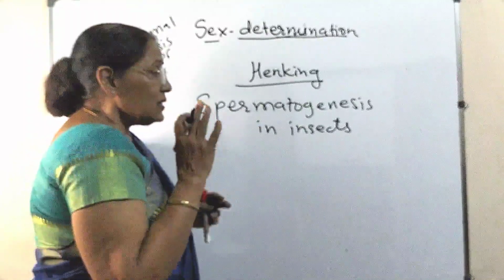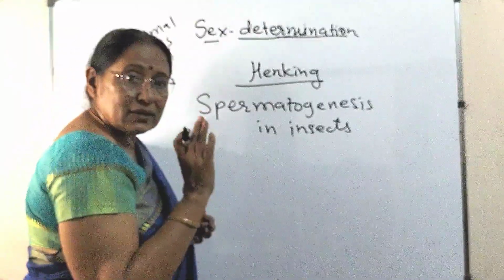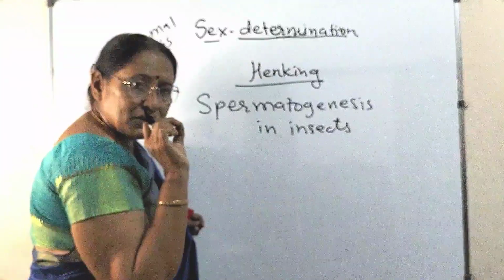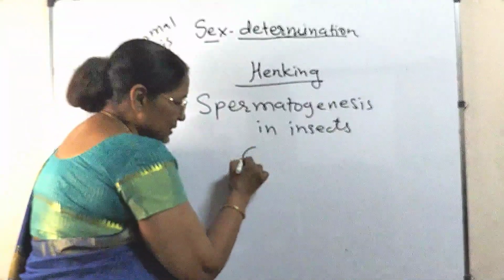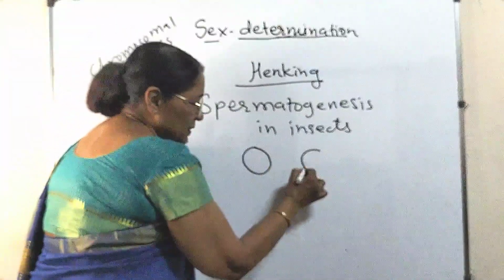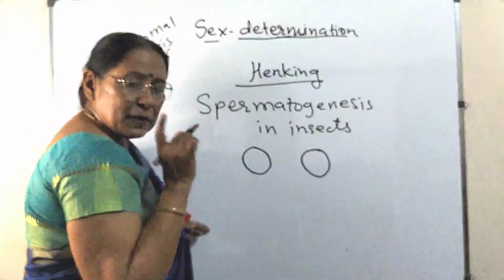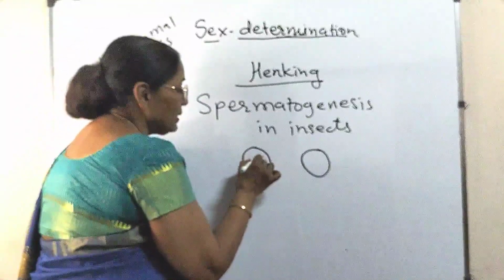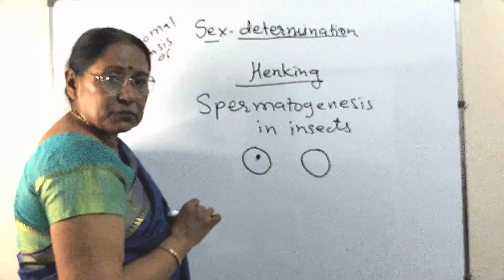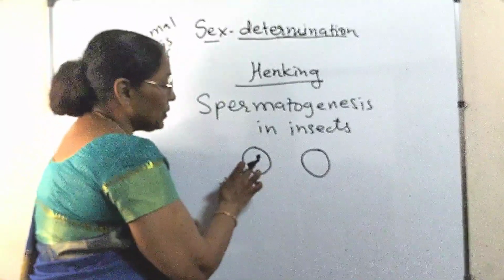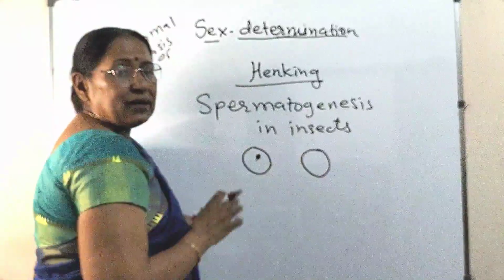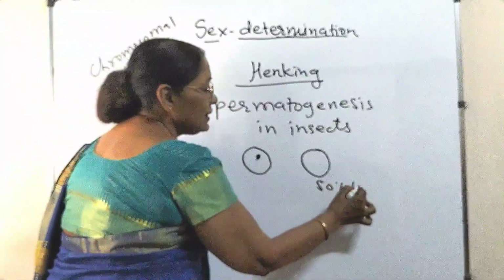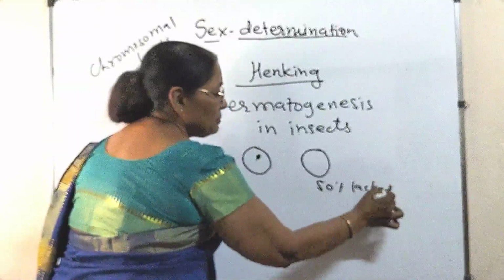In 50% of the sperms there was some body which was not present in the other 50%. This 50% lacked this body.